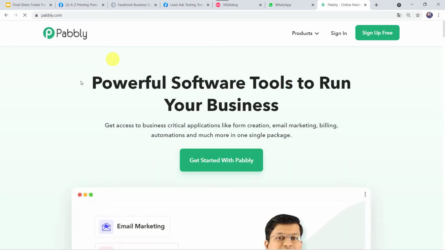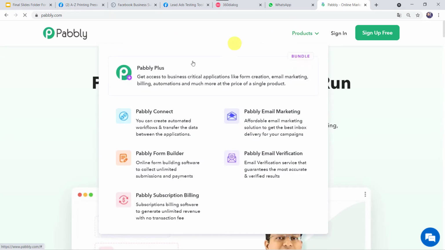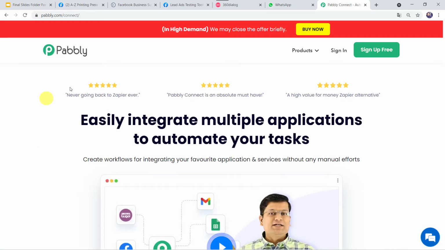This is the website of Pabbly. Here, we have to come to Products and click on Connect, Pabbly Connect. This is the landing page of Pabbly Connect. As you are a first time user, you have to click on the sign up for free option. You can create your own account in just 2 minutes by clicking on this option.